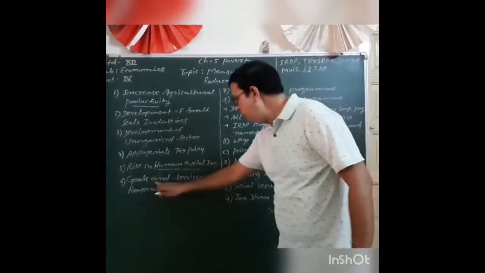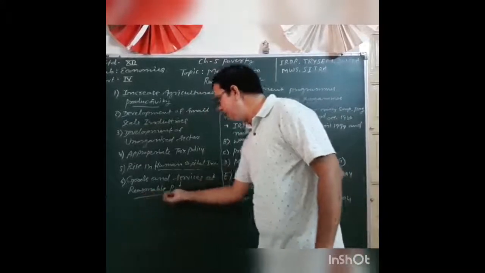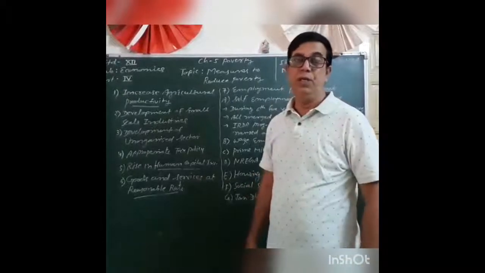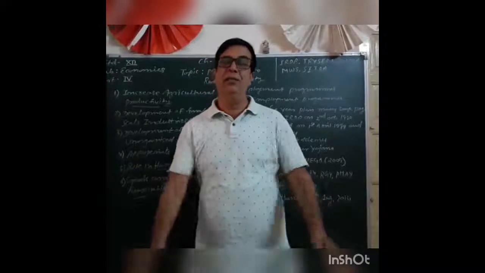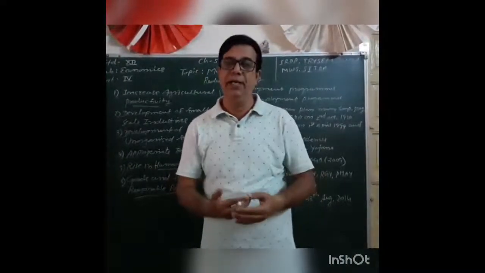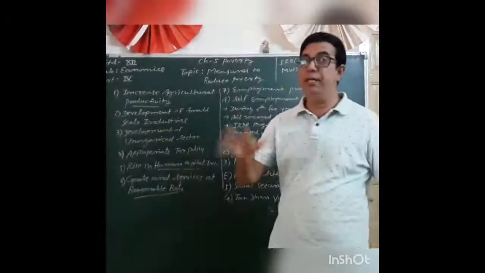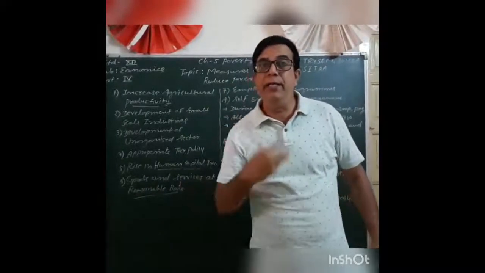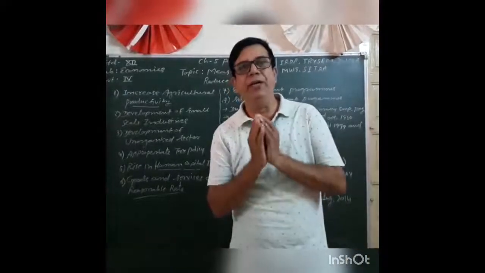After that, goods and services at a reasonable rate. Reasonable means fair price shop, rationing shop. So here, if the government provides the basic requirements, the food facility or the grains to the poor people at a reasonable cost or reasonable rate, then most of their income they can spend to satisfy their primary requirements.